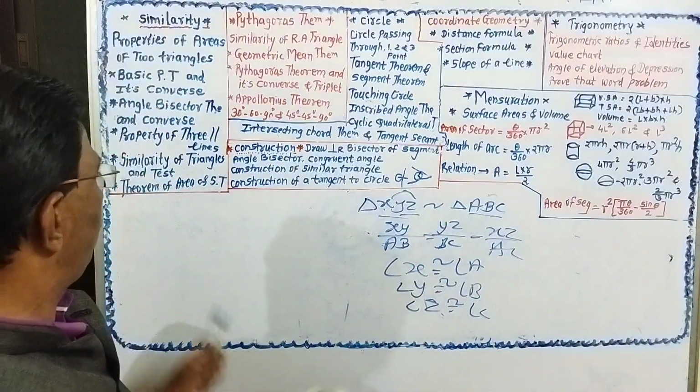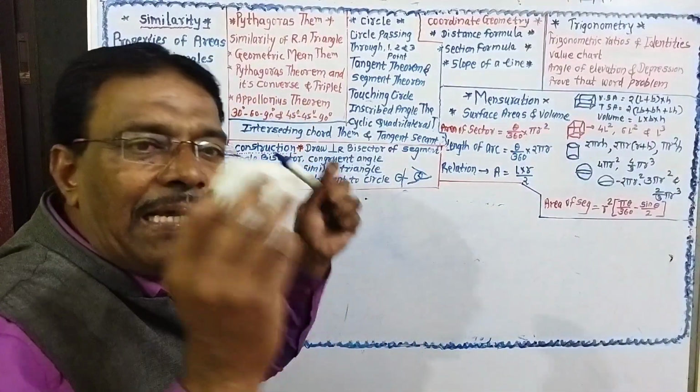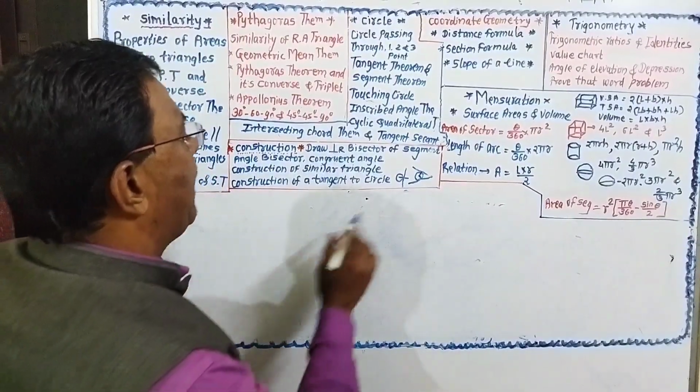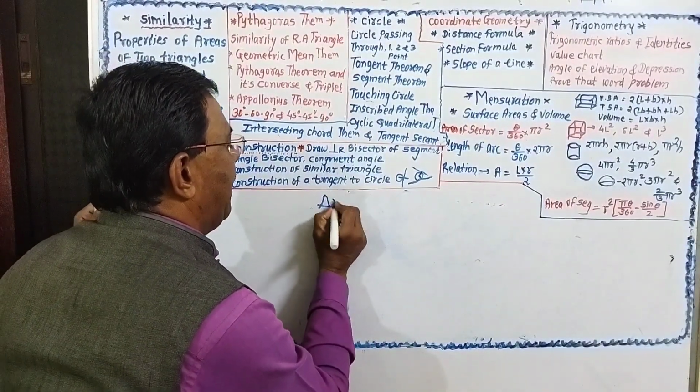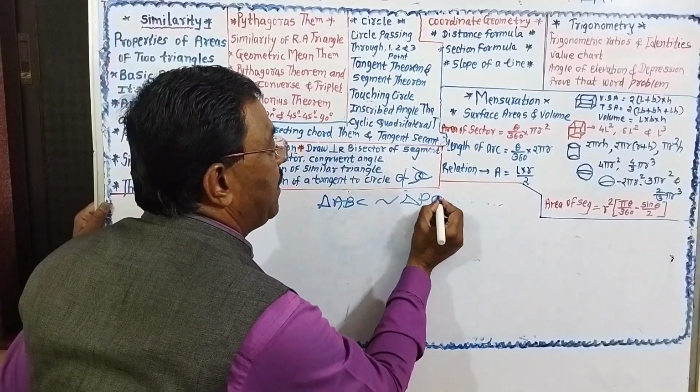So the next question will be on the theorem of areas of similar triangles. A very important question will be there. Very important. If two triangles are similar, triangle ABC is similar to triangle PQR.